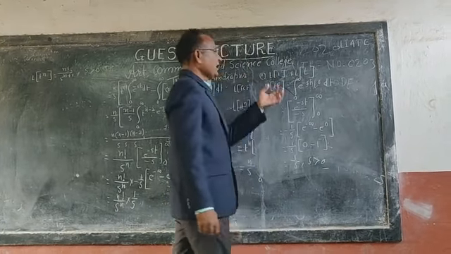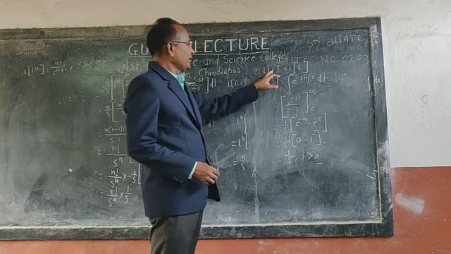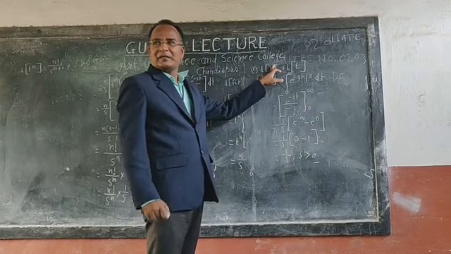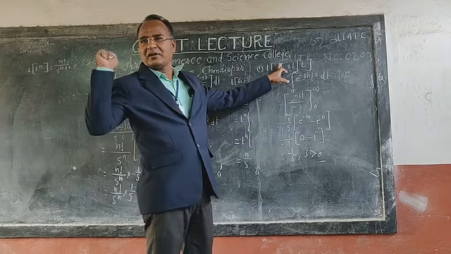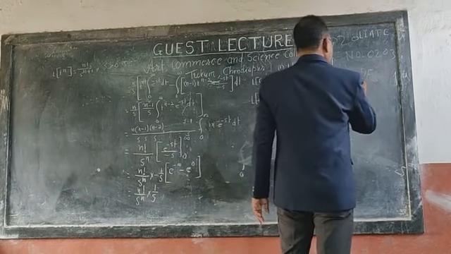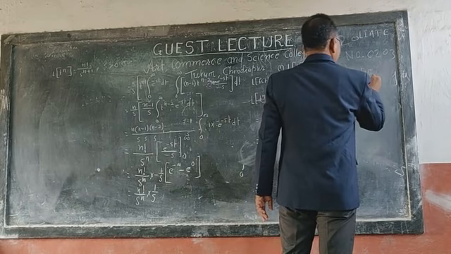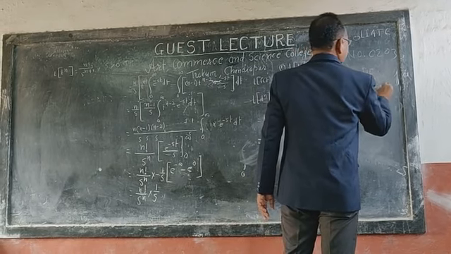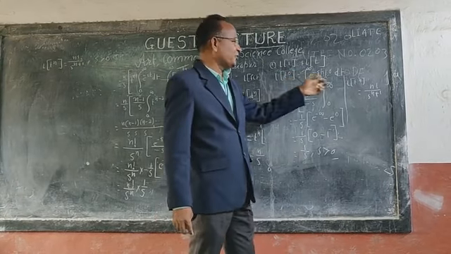Or directly this result is obtained by applying the earlier one. Here t to the power 0 is in the form of t to the power n. What is the result for t to the power n? n factorial upon s to the power n plus 1. What is n over here? n is 0.